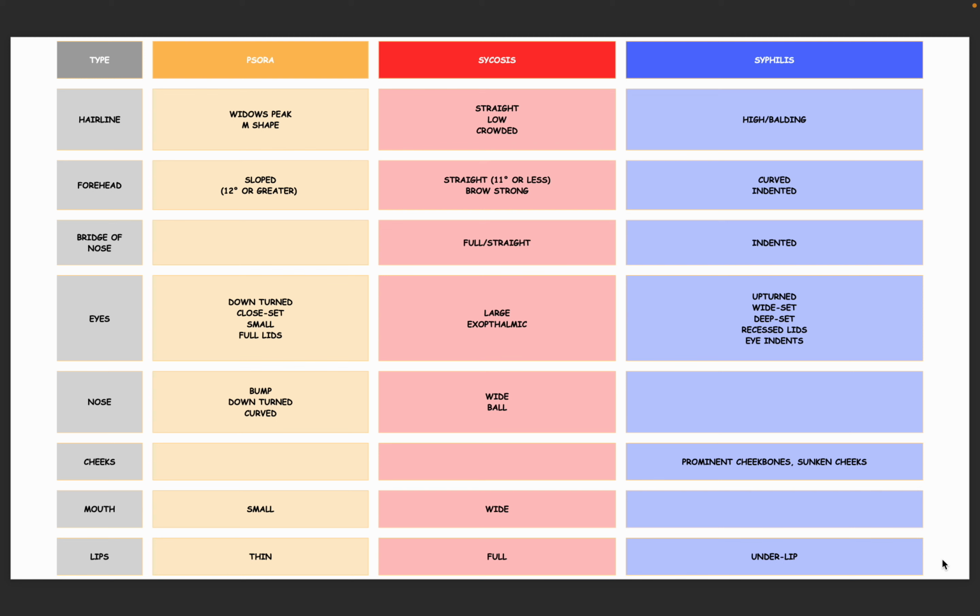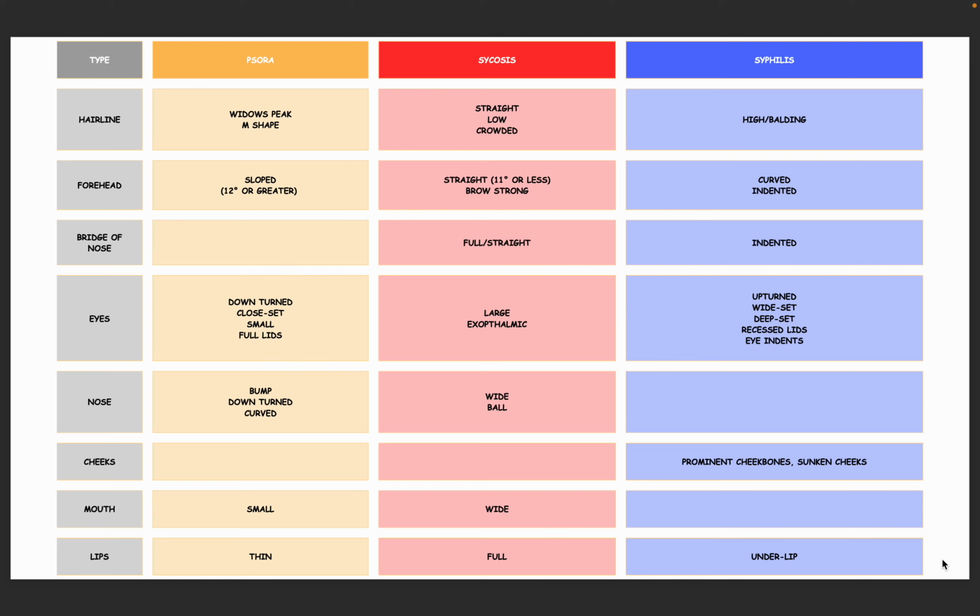Eyes of Psora are downturned, close set, small, full lids. In Sycosis, they are large, exophthalmic. In Syphilis, they are upturned, wide set, deep set, recessed lids, or eye indents. Nose: in Psora, there is a bump on the nose, downturned, curved.